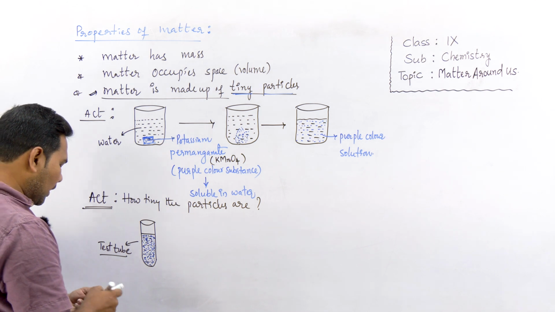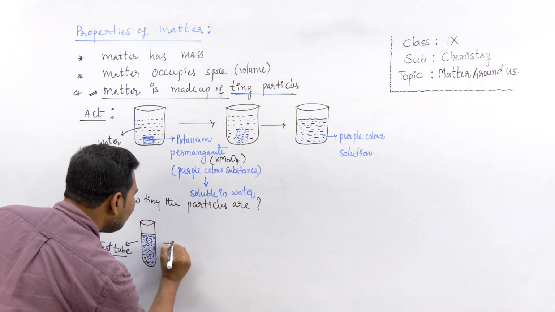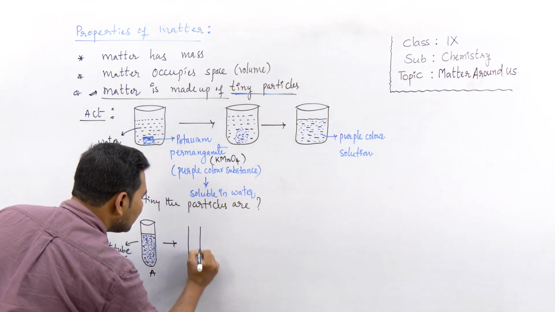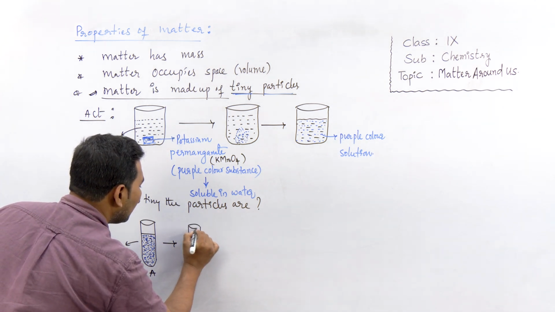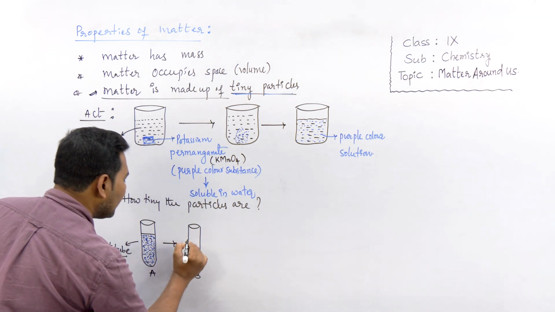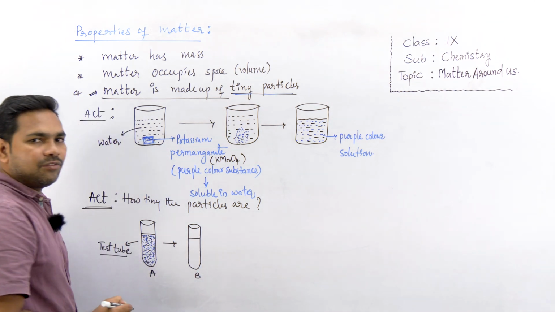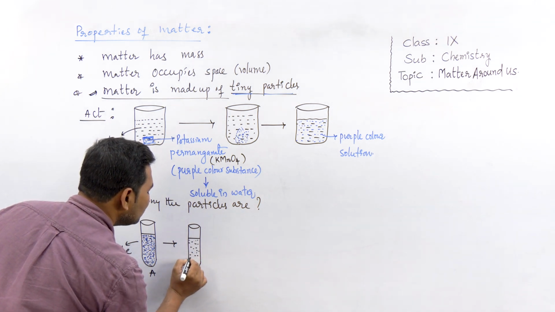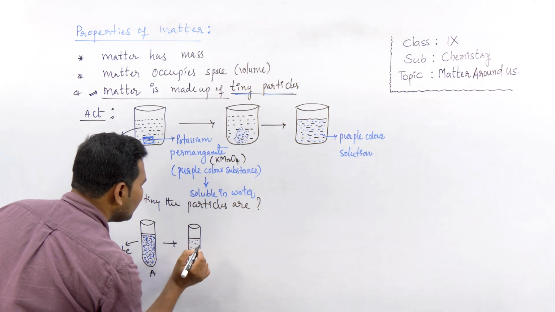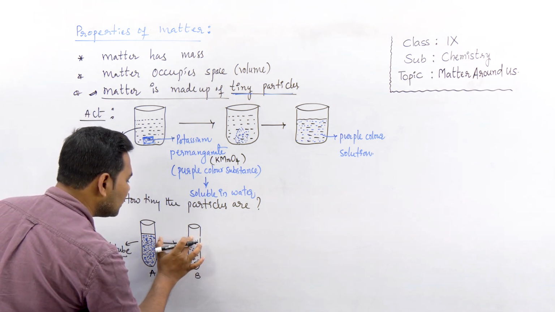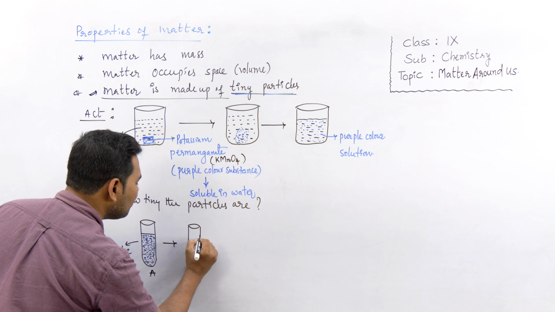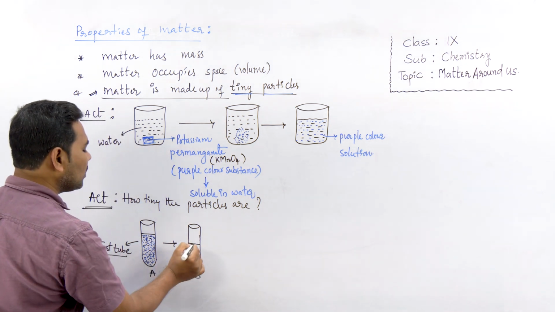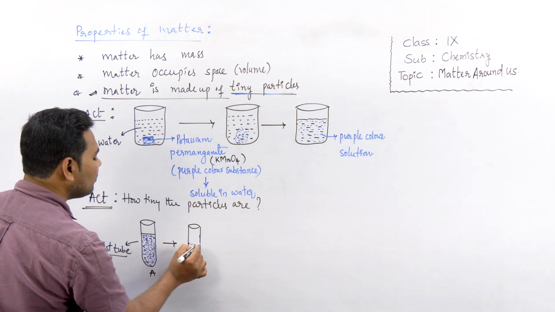And then what shall we do next? Let me take another test tube. Let's say this is test tube A, our first test tube, and let me take another similar test tube. Let's say this is test tube B, and let me take 3/4 of water, or just a little lesser amount of water than in the previous case, so that this is the level of the water we take here.